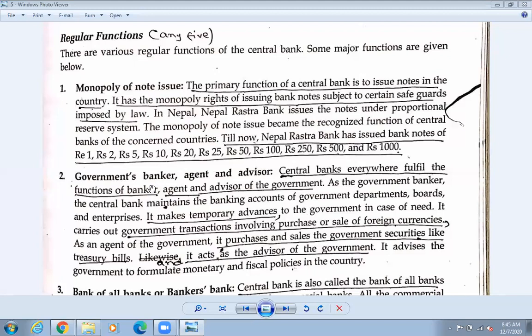So they are going to exchange the note so that the note is published in that way. They cannot exchange it just like that, so they keep security. Either gold, silver, diamond, or some security paper. Or they need to keep dollars, and only then they can issue the notes. So the primary function of the central bank is to issue the notes in the country, and it is the monopoly right. It has only one right to issue the bank notes.